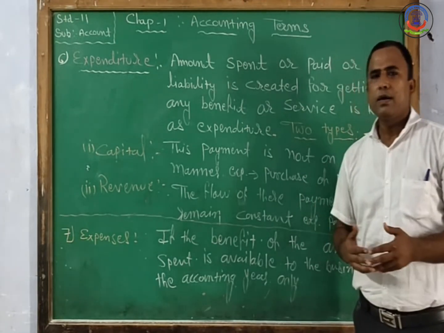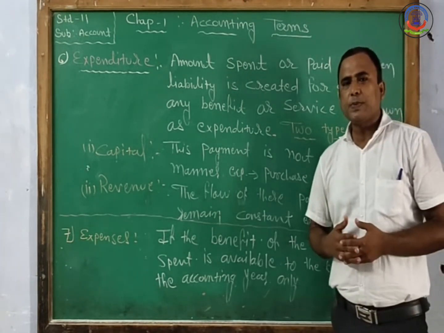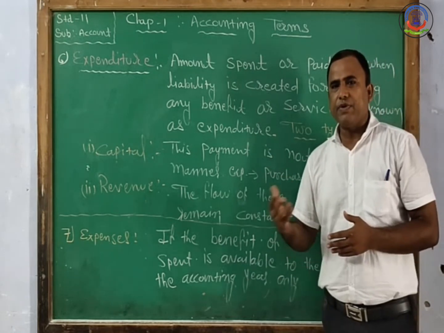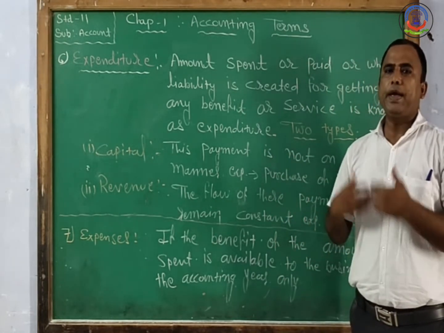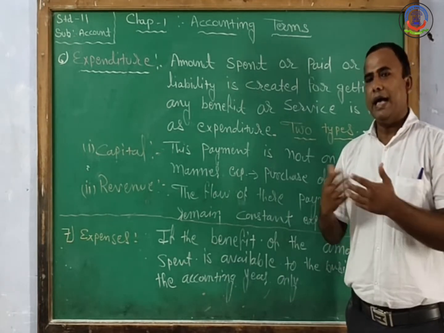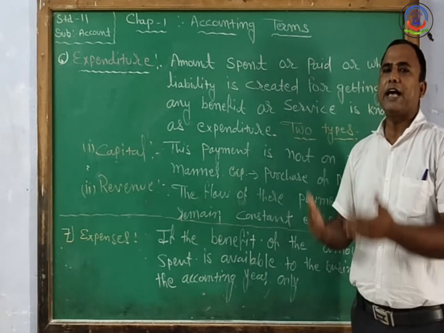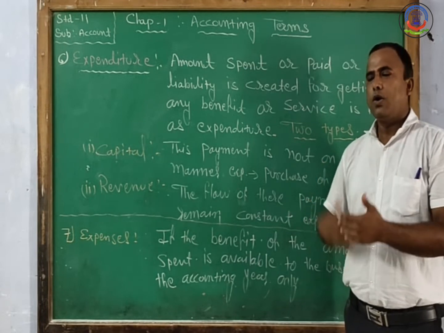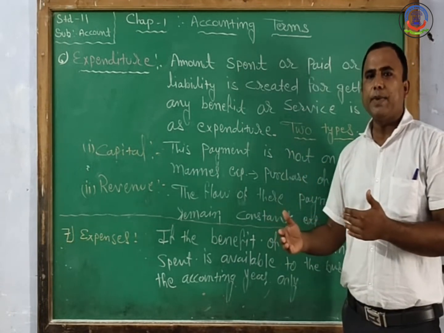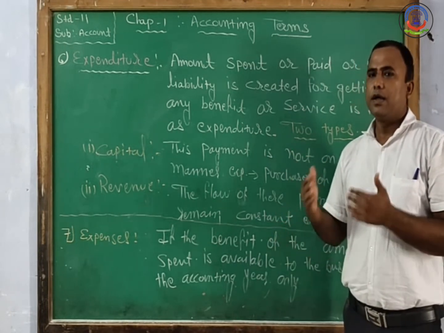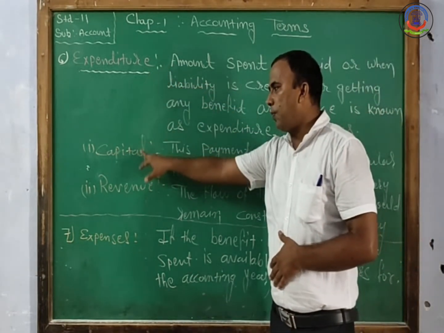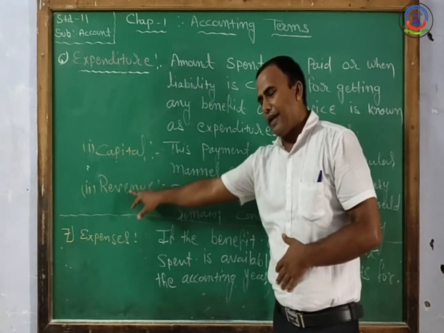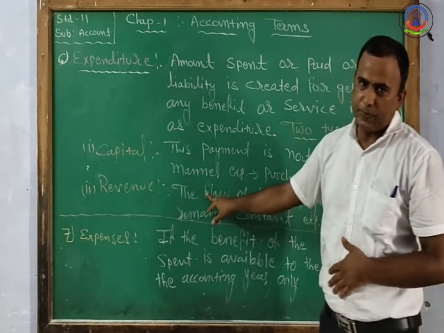Like we have to pay advertisement expenses, we pay the electricity bill every month, we pay salary to our workers every month. These types of expenses we have to pay regularly, and that is known as revenue expenditure. So expenditure has two parts: capital expenditure and revenue expenditure.